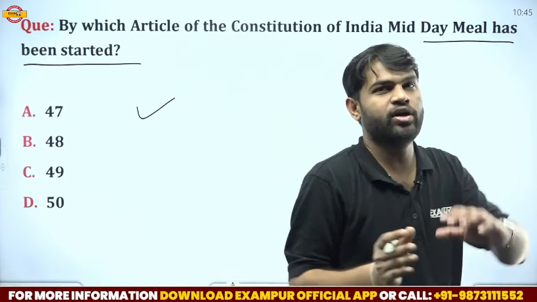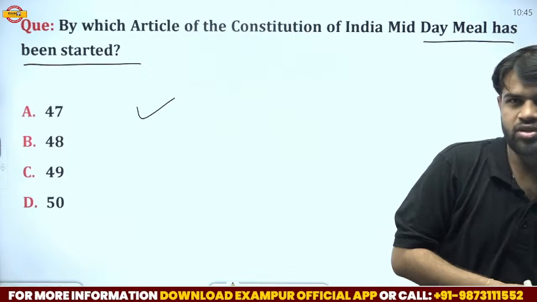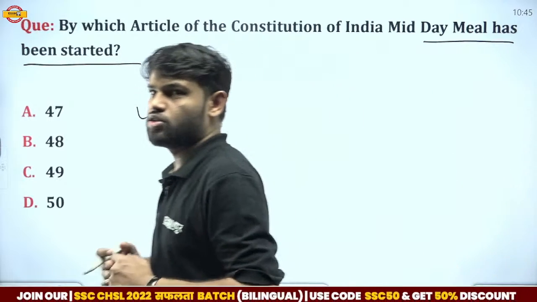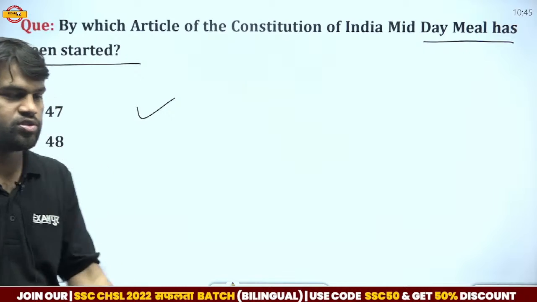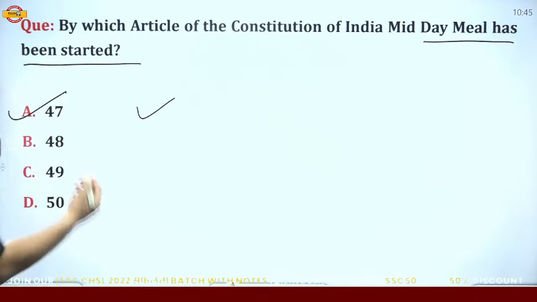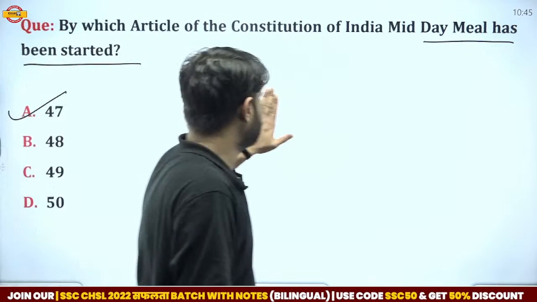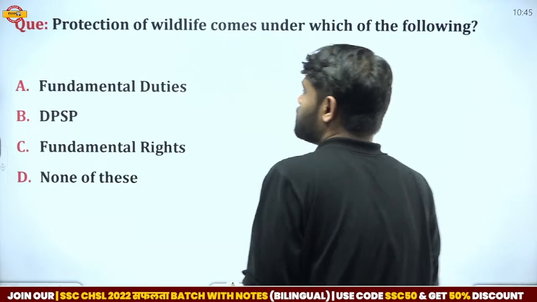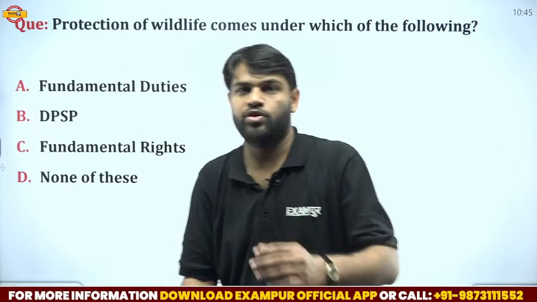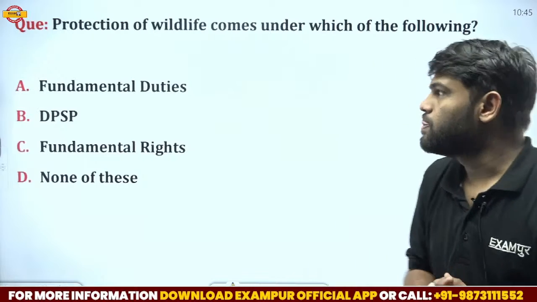Yeah, I think you gave the answer of the previous question. So, okay, there is no issue. Now, the correct answer of this question is Article 47 of the Indian Constitution, related to Part 4, Directive Principles of State Policy, DPSP. Okay, now, another question.